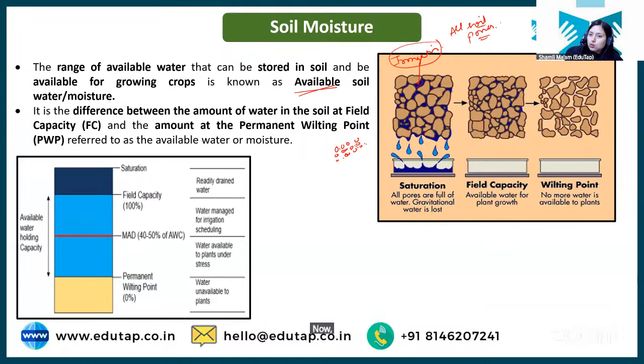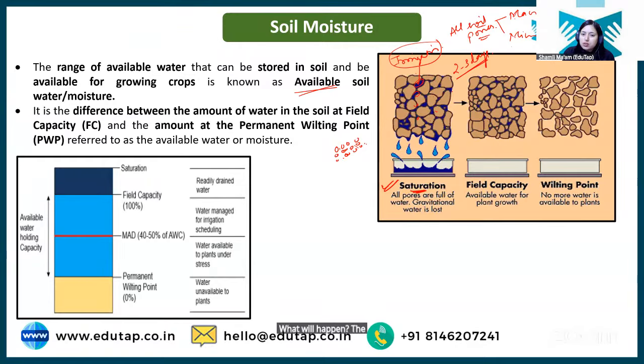Now there are two sizes of these pores. One is macro, which are bigger in size, and then we have micro, which are smaller in size. So after initial irrigation, all soil pores will be filled with water. This condition is known as saturation. Saturation kya hai? Where all macro and micro pores are filled with water. Now after 2 to 3 days, what will happen?